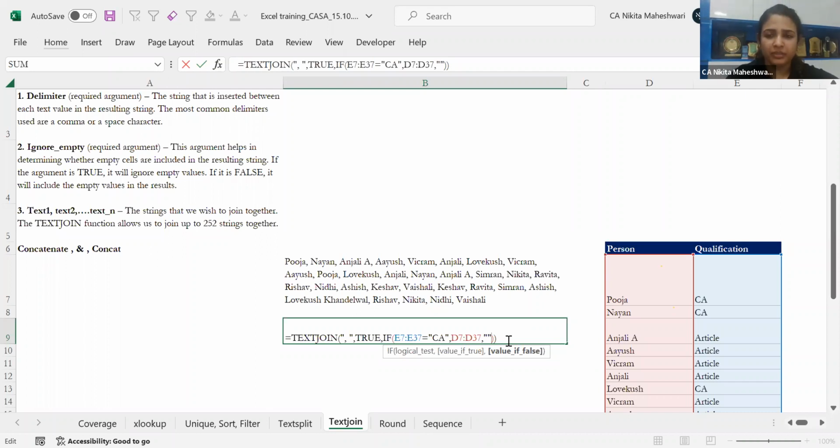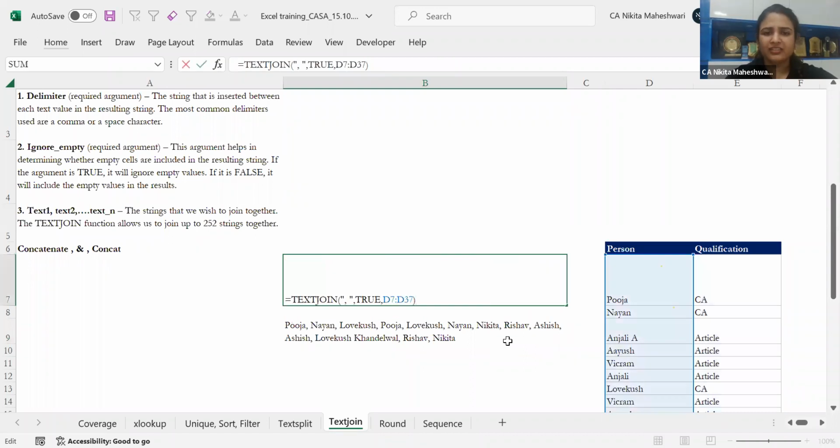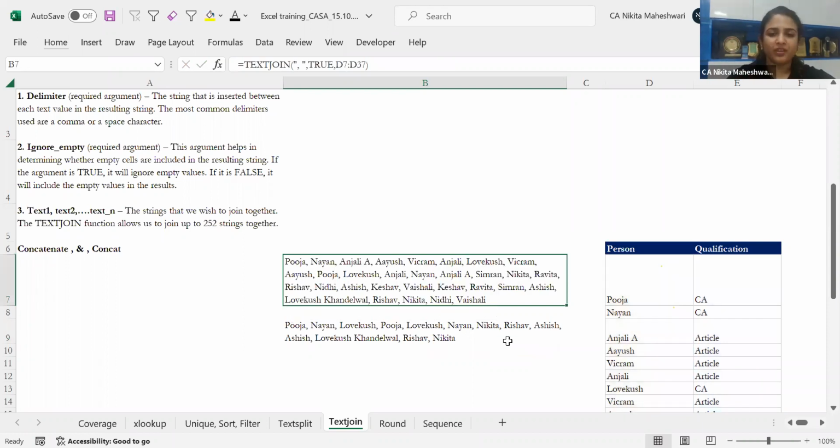Any other question, anybody? Above that, it is not giving any condition. It is just joining all the names in one go. See, now I could have used unique also. It is taking one name twice. Pooja is here, again and again it is taking Pooja name.